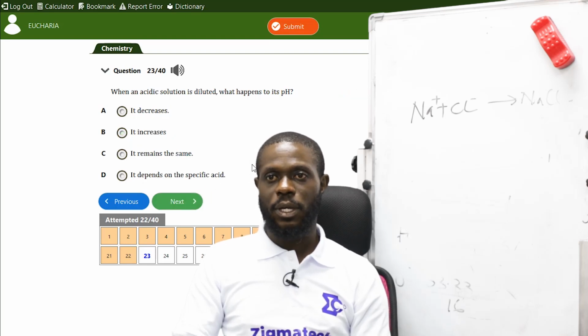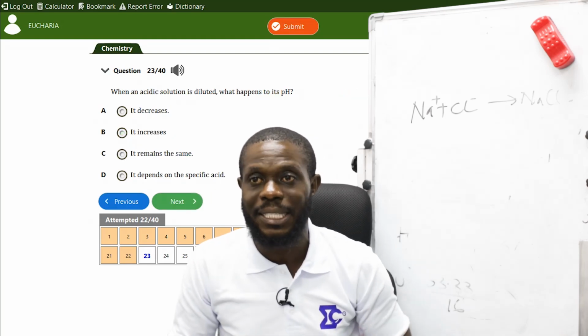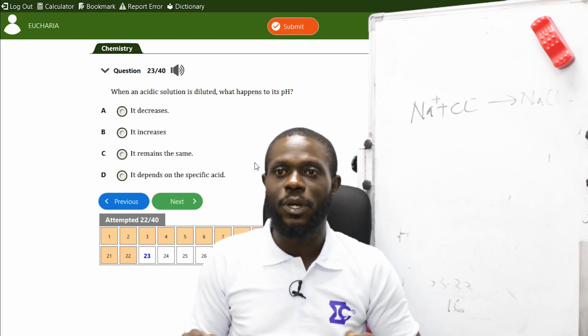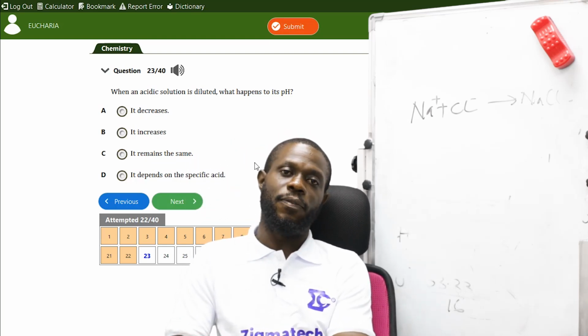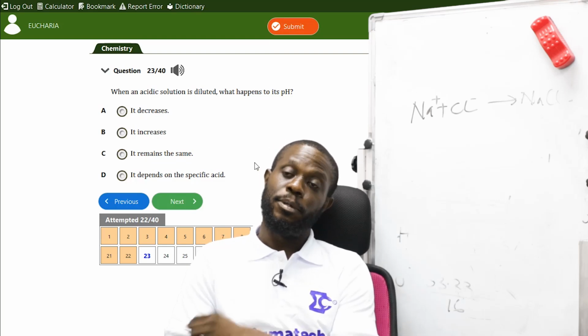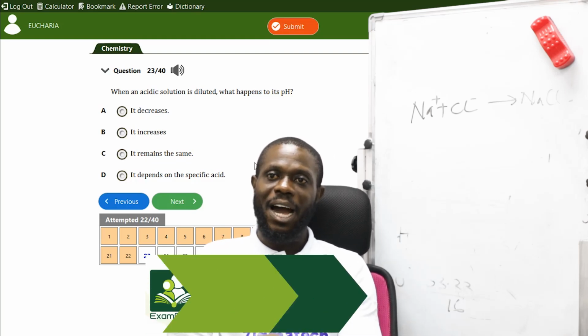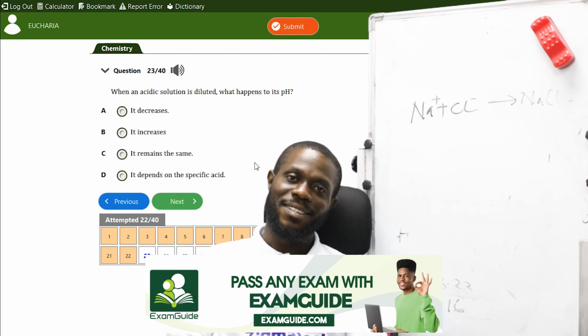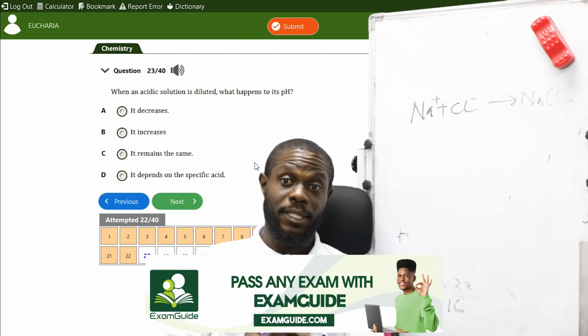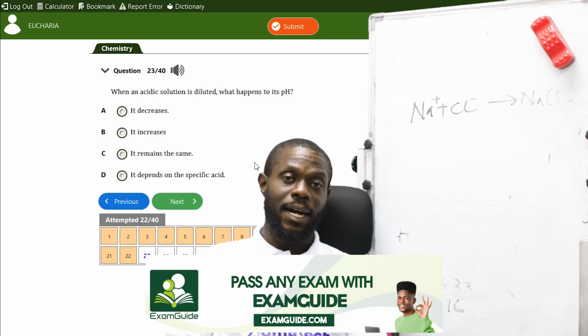Let's go to the next one. The next one says, when an acidic solution is diluted, what happens to its pH? pH simply means potential of hydrogen, the strength of hydrogen. Now, when you dilute hydrogen, the strength of hydrogen decreases. It does not remain the same. It's like orange juice.